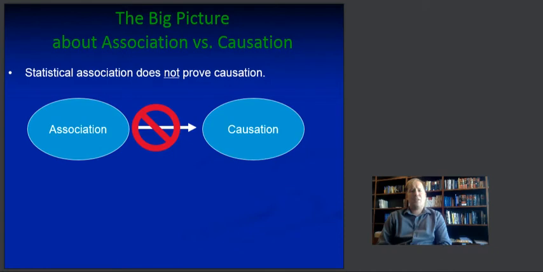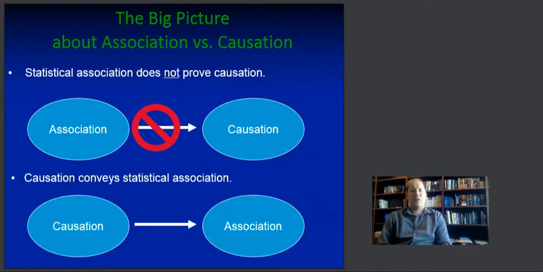Now I want to remind us of something in the big picture about association and causation. Remember, association does not prove causation. If someone says some phenomenon is, quote, linked to some other phenomenon, that doesn't really tell us anything other than that the two tend to change in coincidence with each other. It doesn't tell us causation.